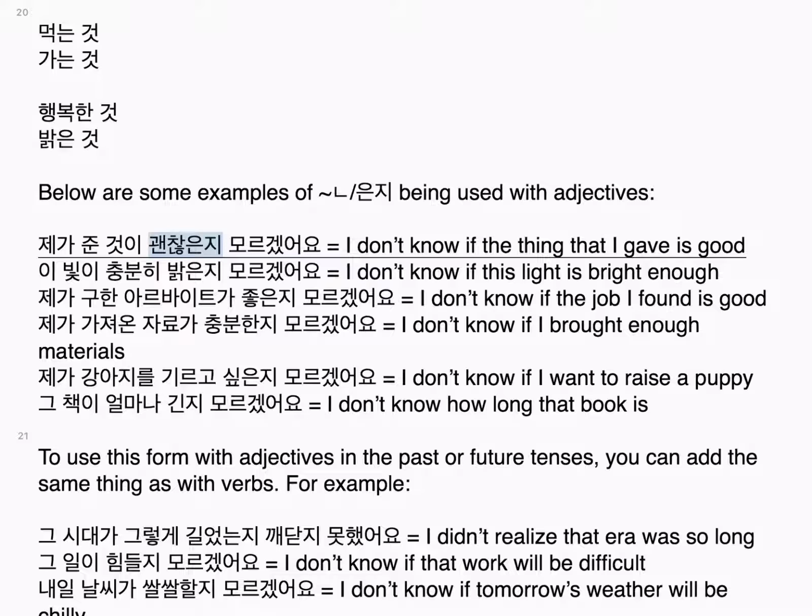Below are some examples of 은지 being used with adjectives. 제가 준 것이 괜찮은지 모르겠어요. I don't know if the thing that I gave is good. 이 빛이 충분히 밝은지 모르겠어요. I don't know if this light is bright enough. 제가 구한 아르바이트가 좋은지 모르겠어요. I don't know if the job I found is good.